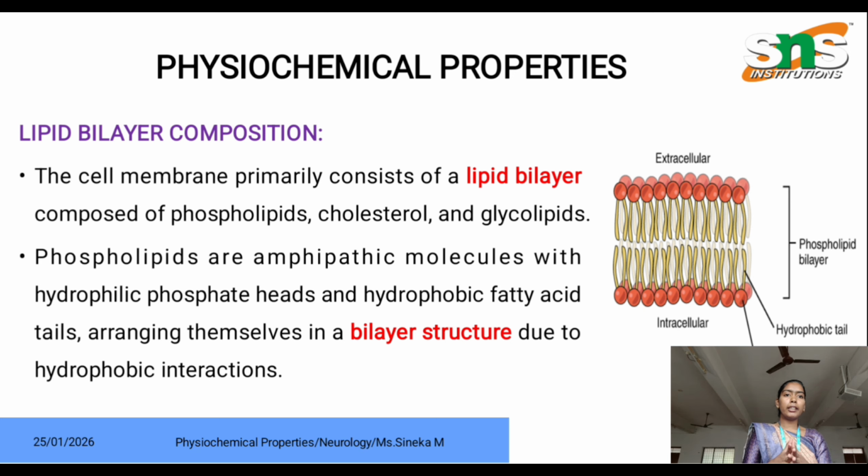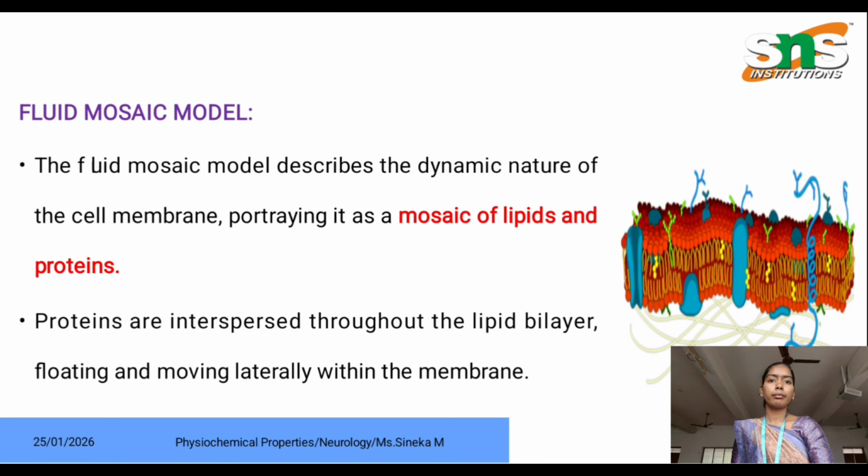Phospholipids are amphipathic molecules with hydrophilic phosphate heads and also hydrophobic fatty acid tails, arranging themselves in a bilayer due to hydrophobic interactions. The next physiochemical property is the fluid mosaic model. Here I have attached the image of the fluid mosaic model. This model describes the dynamic nature of the cell membrane, portraying a mosaic of lipids and proteins present in the cell. Proteins are interspread throughout the bilayer, floating and moving laterally within the membrane.